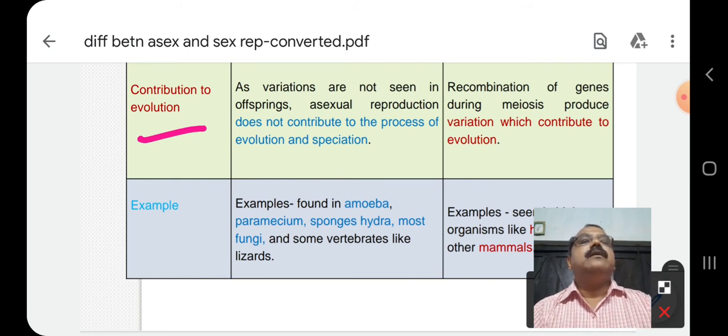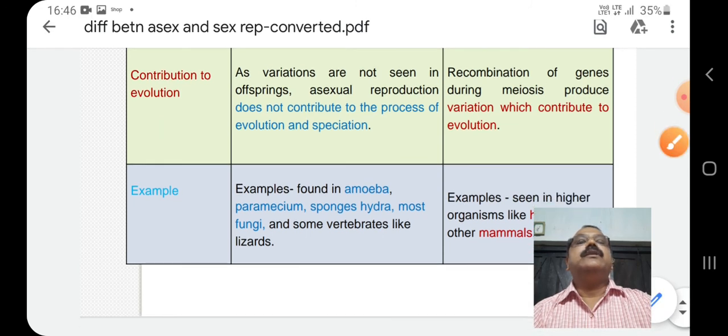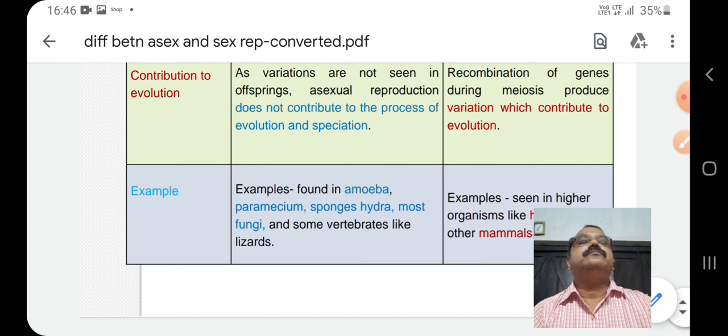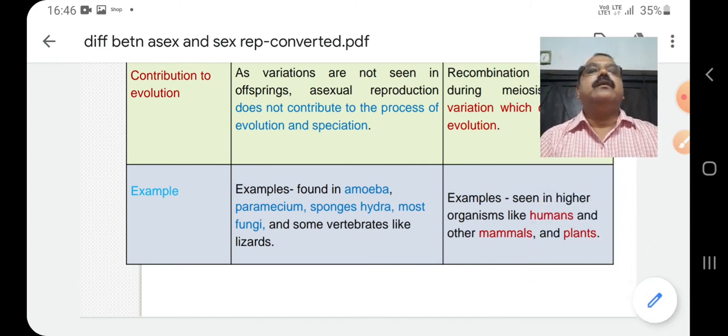Let us go to the examples of asexual reproduction and sexual reproduction. Asexual reproduction is found in amoeba, paramecium, sponges, hydra, most of the fungi, and some vertebrates like lizards. But sexual reproduction is found in higher organisms like humans and other mammals and plants.